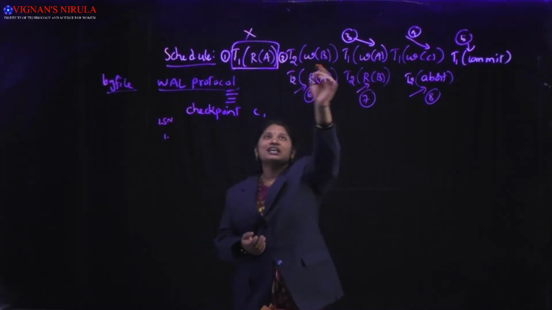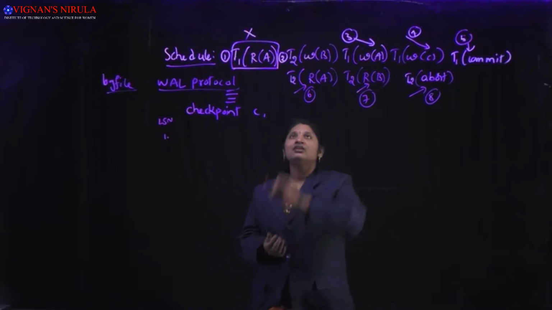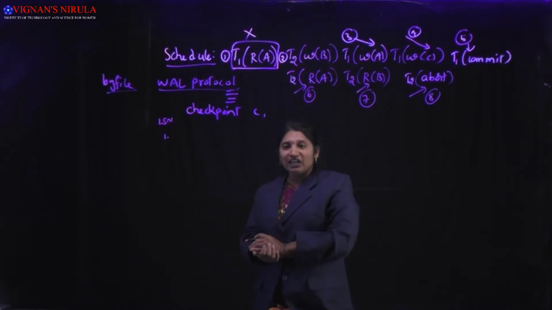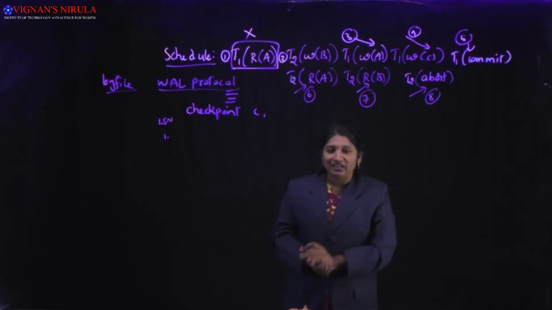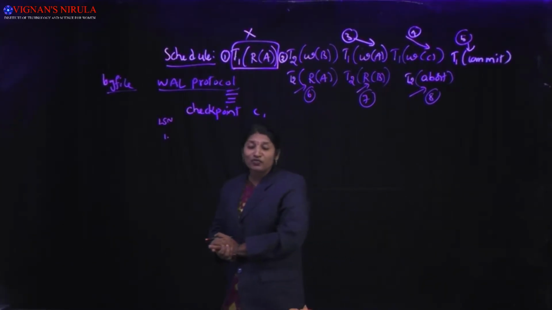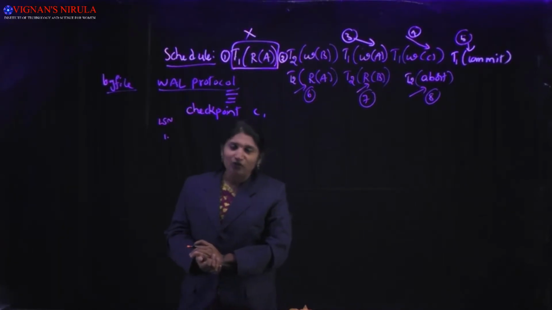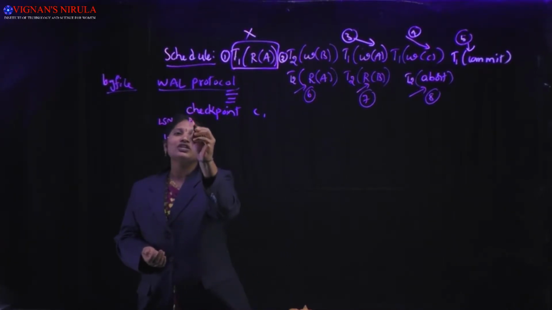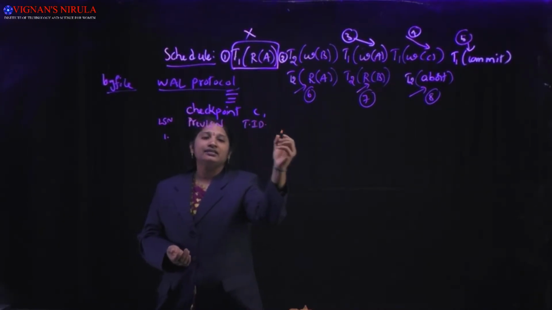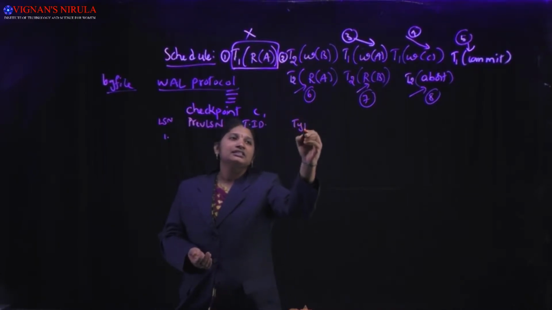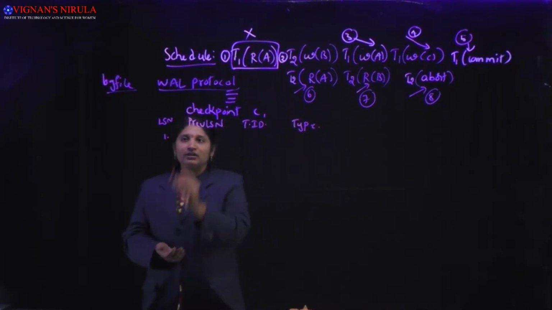So we'll go for the second action. What is the second action? T2 write on B. So it is an update done by transaction T2. So we should definitely write one log record. What is the type of log record? Update type of log record. See what the fields are, as you already know: previous LSN, transaction ID, and the last field is the type of the log record.